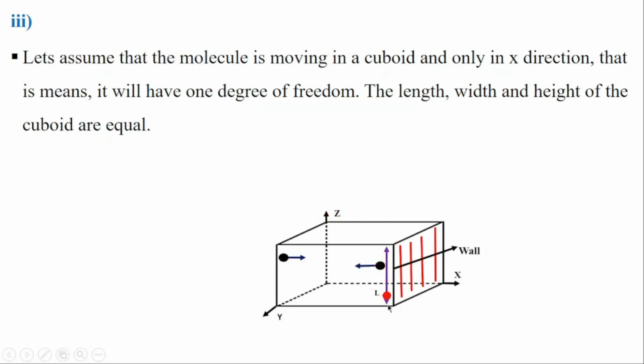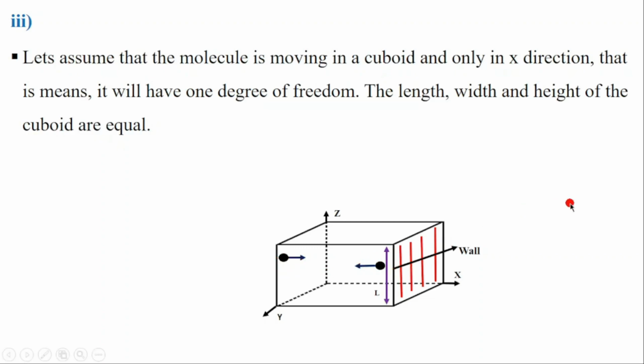Let's assume that the length of the cuboid is L and is equal to the width. So the length, width, and the height, they will be equal in the cuboid. The atom will move from this and hit the wall and come back. That means the atom will move the distance of 2L, going and coming back.